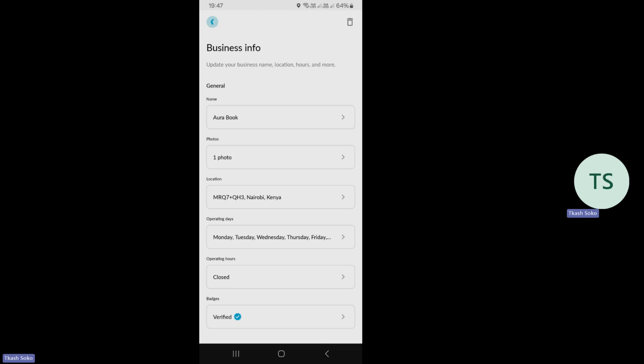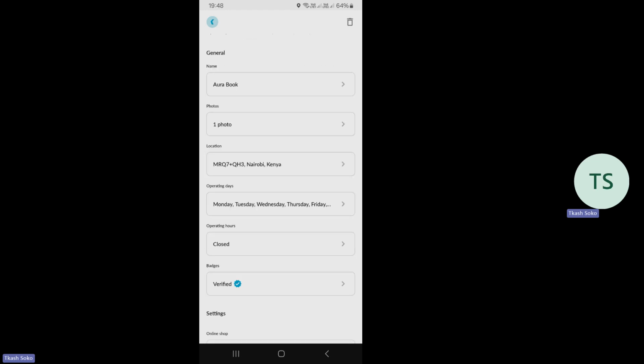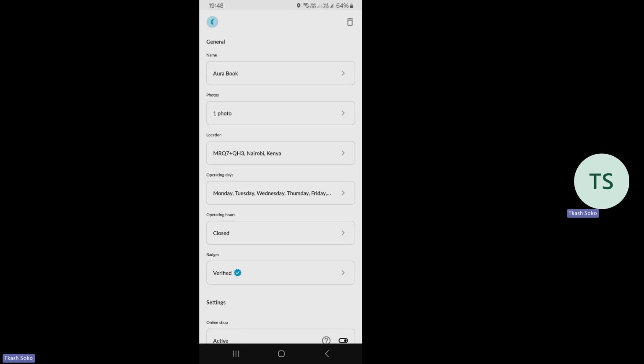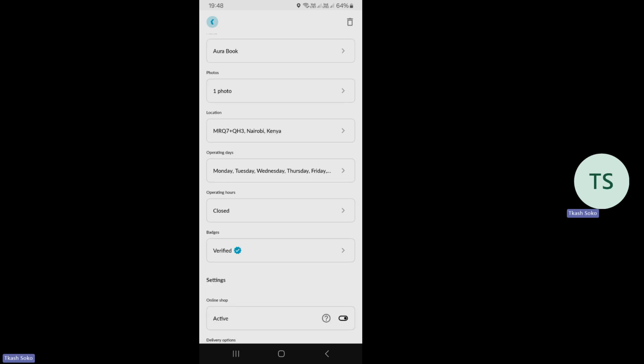And of course, if you want to change this, for example, someone may have a new premise and move location, you need to change the location here, so that clients don't go to the shop you have already left. Then the operating days are there. Here, this gives you an option of choosing the days you want to operate and so on. Operating hours: the shop is closed now because its working time has passed.